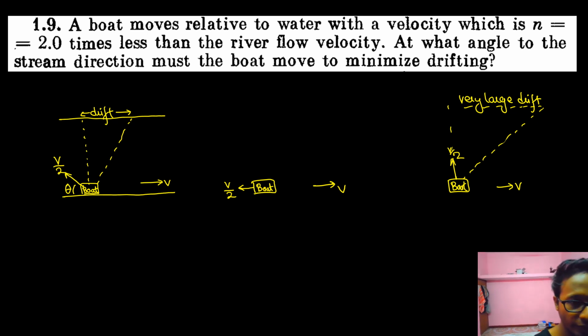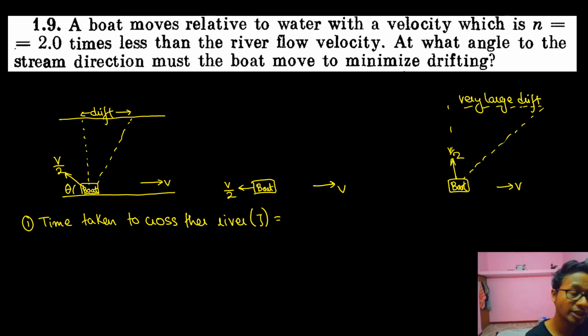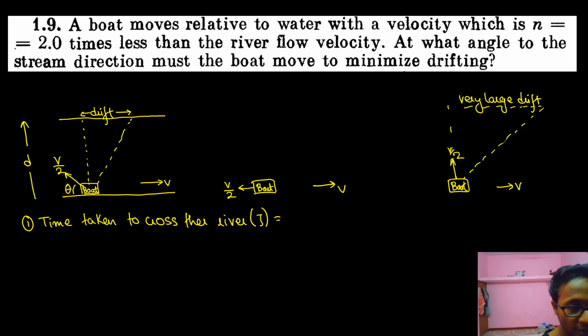So see, time taken to cross the river, suppose theta, time taken to cross the river, suppose tau. Tau is nothing but distance by speed. What is the distance? Let the width of the river be D. So D by, what is the speed? Speed of the boat is nothing but v by 2 sine theta.